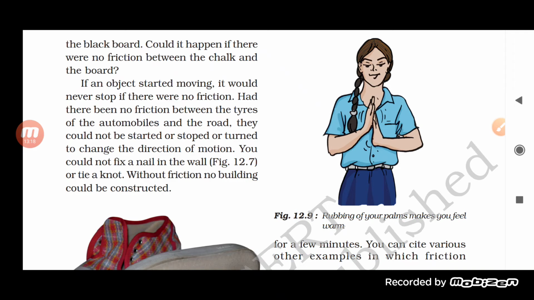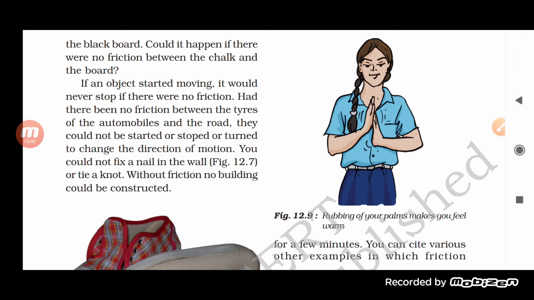So the force of friction will be more there. That's why, now there is a friction between the tire of the automobile and the road, otherwise they could not be started, or even it will be quite difficult to apply brake if there is no friction.